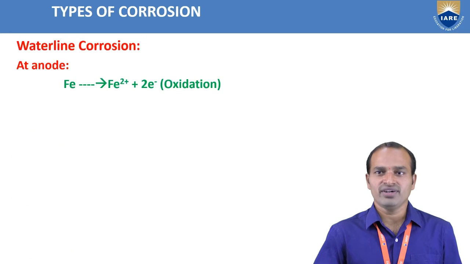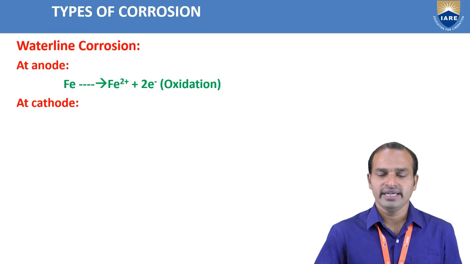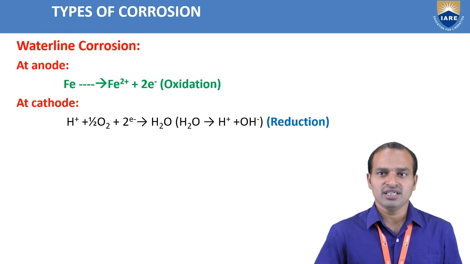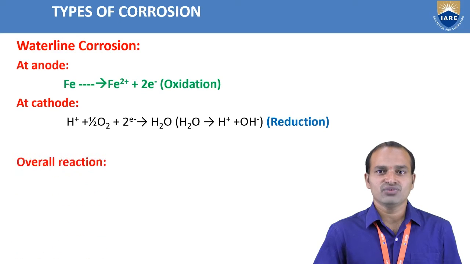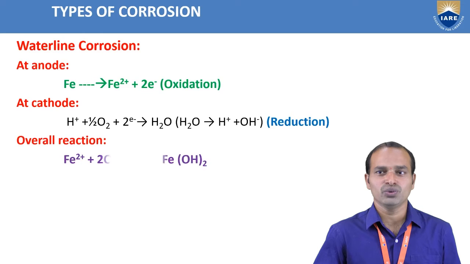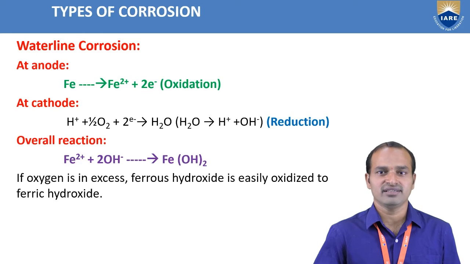At the anode, Fe forms Fe2+ plus 2 electrons. At the cathode, H+ plus half O2 gaining 2 electrons forms H2O. That H2O is in the form of H+ plus OH-. This OH- reacts with Fe2+ to form Fe(OH)2.